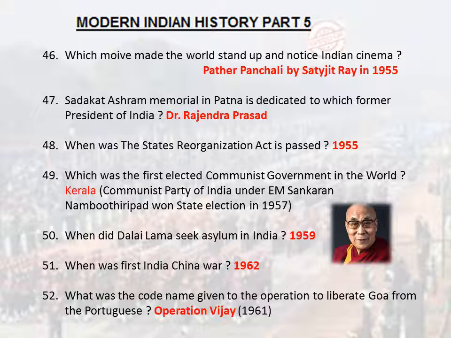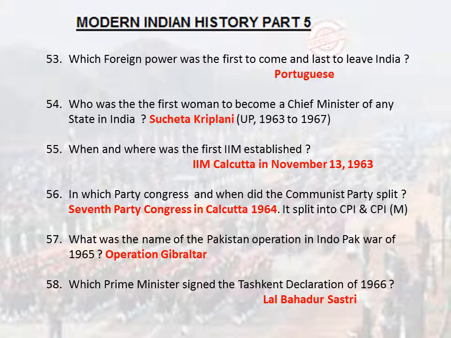When did the Dalai Lama seek asylum in India? 1959. When was the first India-China War? 1962. What was the code name given to the operation to liberate Goa from the Portuguese? Operation Vijay, 1961. Which foreign power was the first to come and last to leave India? Portuguese. Who was the first woman to become a chief minister of any state in India? Sucheta Kripalani, UP, 1963 to 1967.